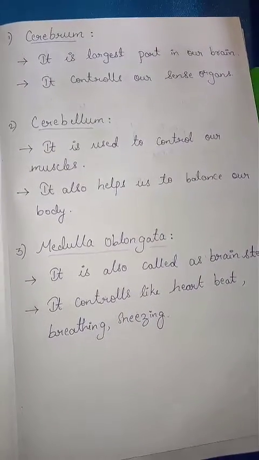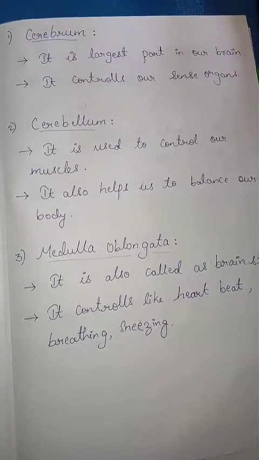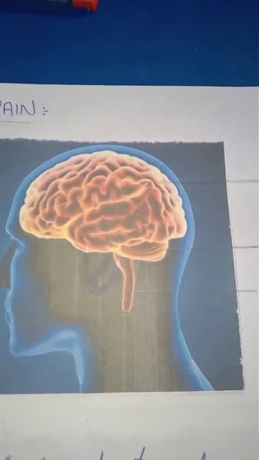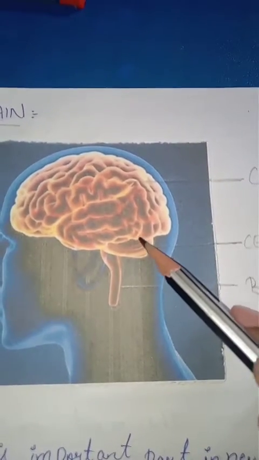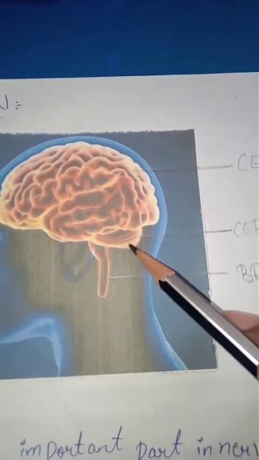Now the next part is the cerebellum. It is used to control our muscles. You will see in a photo now. It is the smaller part below the cerebrum and is used to control the muscles and moving our hands. It also helps us to balance our body. If the cerebellum is inactive, we can't balance and we simply fall on the ground. This part is called the cerebellum, and it is below the cerebrum.